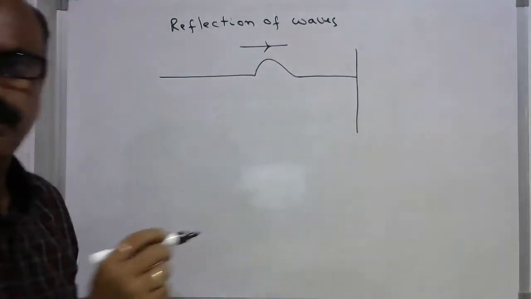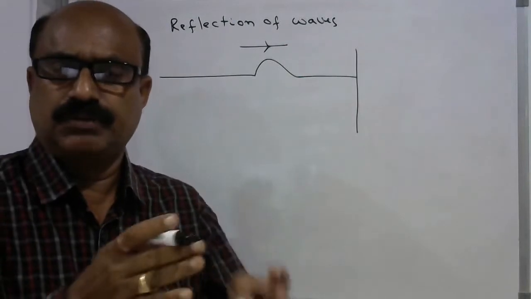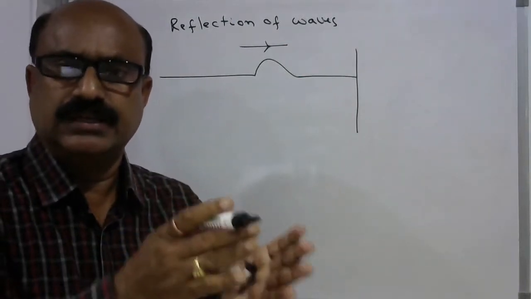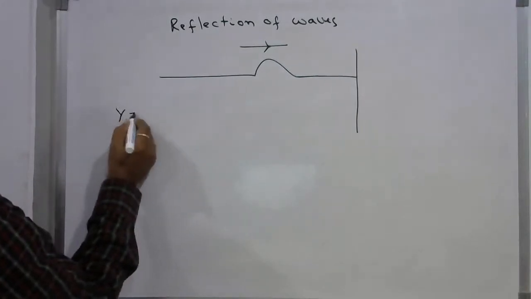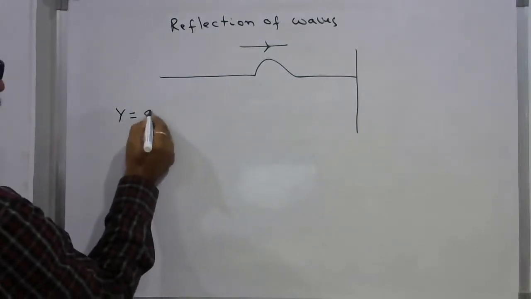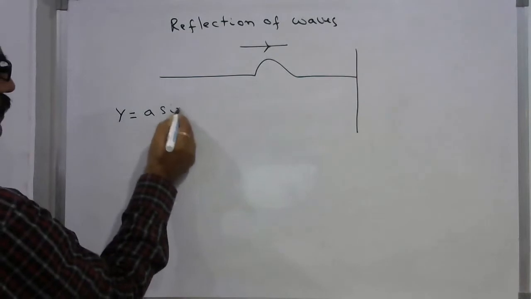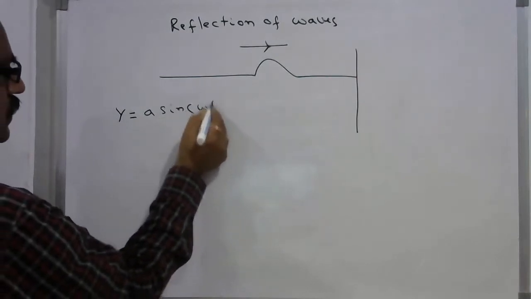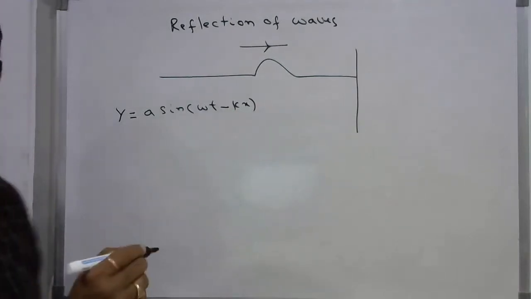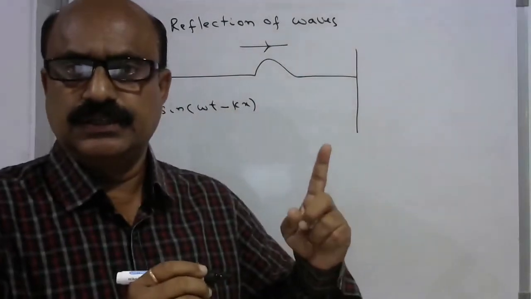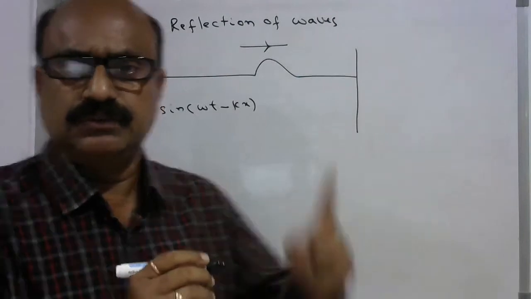So any progressive wave which is propagating along the positive x direction can be represented as y is equal to a sine omega t minus kx. So I consider that this wave is the incident wave.